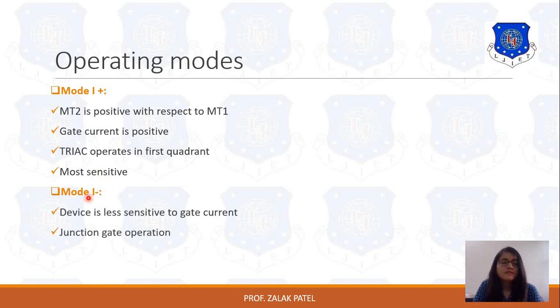Obviously, due to this it operates as a junction gate operation due to negative gate current. Here, for the sensitivity purpose, we can say that in this mode some more current is passing than in mode 1 plus. Because of that it offers somewhat less sensitivity. That's why mode 1 minus is comparatively less sensitive than mode 1 plus.